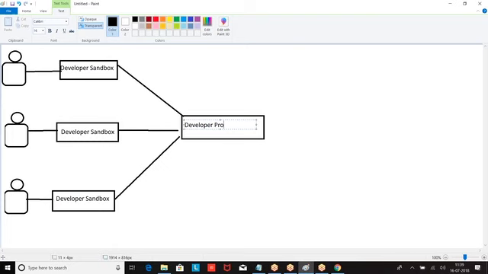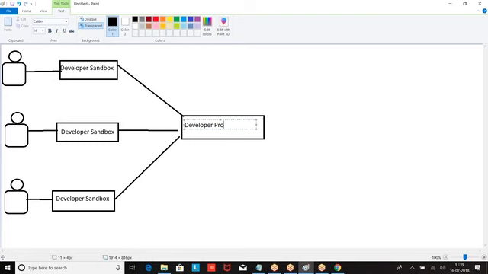Developer Pro is designed for a group of people to work together. It is also designed for development activity. All three people are working on the same functionality and they have written page 1, page 2, page 3. We need to join all three codes. Where will you join? Developer Pro.